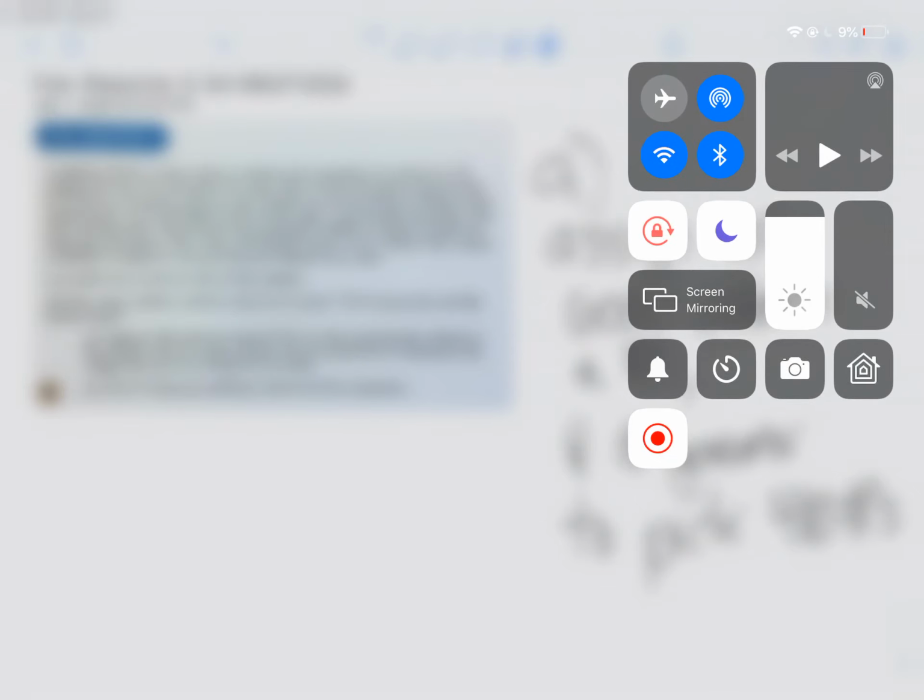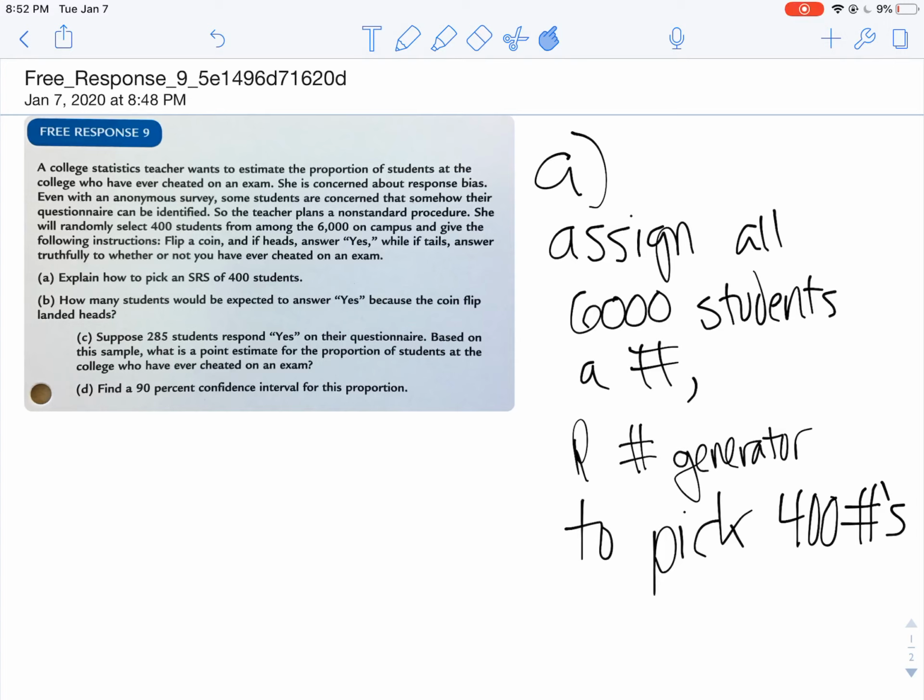All right, for this free response question, number 9 from the Barron's flashcards, third edition. This is a little bit of a tricky problem, so I'm going to talk you through it.